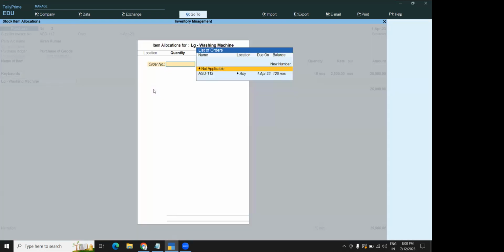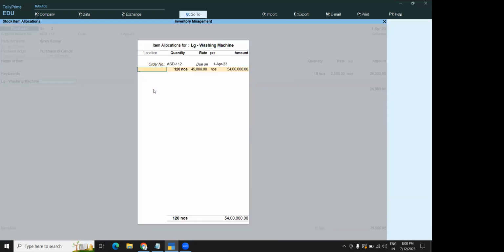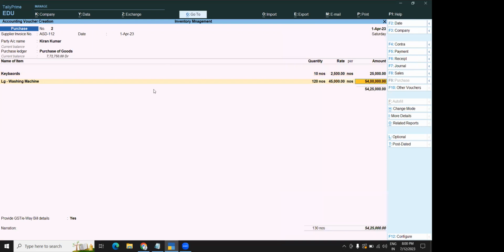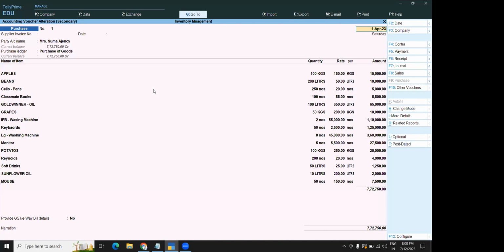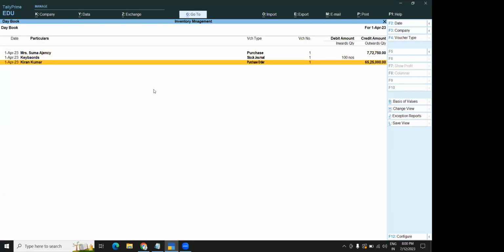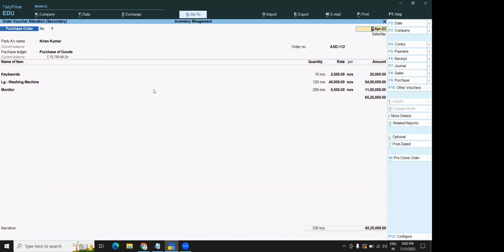I think it is an LG washing machine. Yeah. See, Control A. I'm taking only 2 items. Actually 3 items I have raised in the purchase order. Correct? Let me show you once again. In the purchase order, 3 items are there. Keyboard, LG washing machine, monitor. 3 different items are there. Order number is ASD 112.